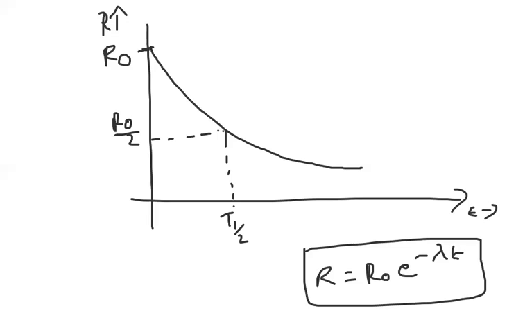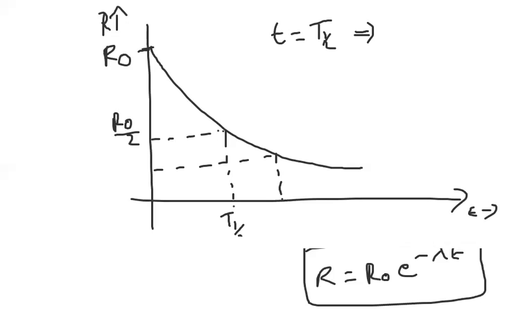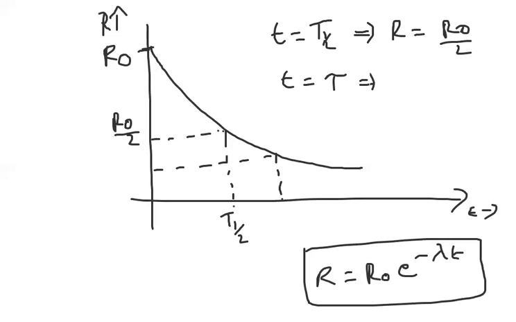For average life, if you substitute t is equal to T half, it is nothing but R is equal to R naught by 2. If you substitute t is equal to tau, you will get R is equal to R naught by e. So mathematically we have these relations.